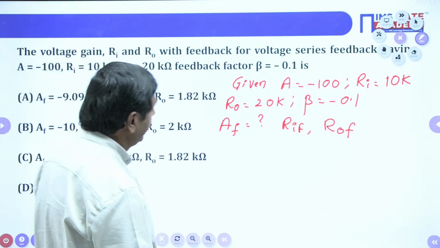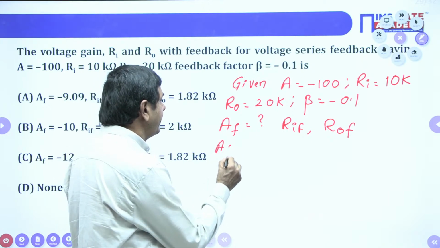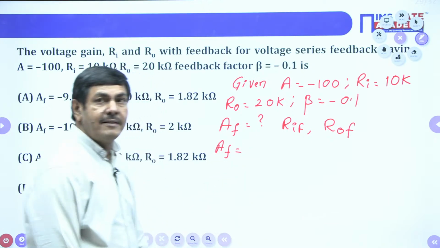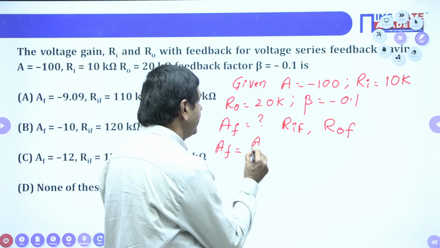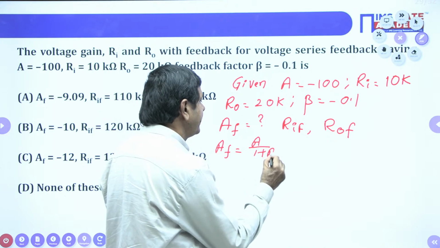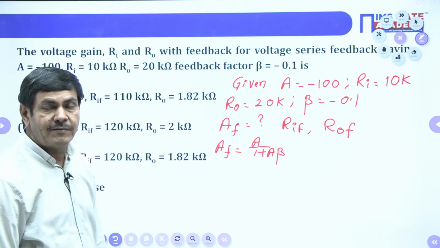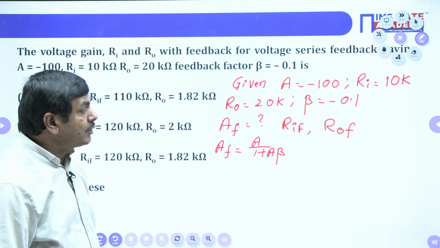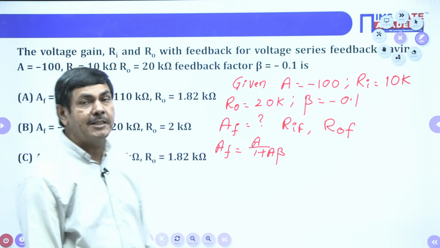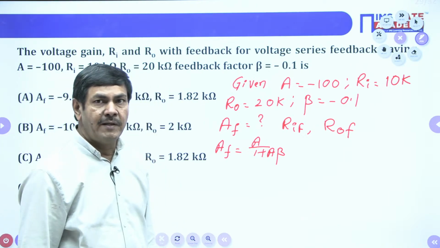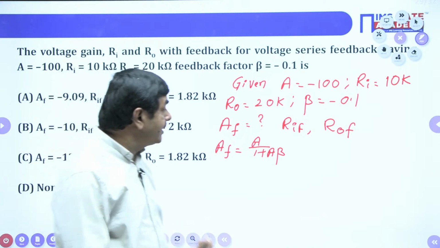Please watch. Everybody knows in the negative feedback, feedback gain AF equal to what is the formula? A by 1 plus A beta, everybody knows. A by 1 plus A beta is applicable, because the gain is reducing after negative feedback. Gain is reducing means A must be divided by the scale factor of 1 plus A beta. Is it to be multiplied? Divided only. Whenever you are dividing, the feedback gain will be decreasing. That's why negative feedback will decrease the gain only.